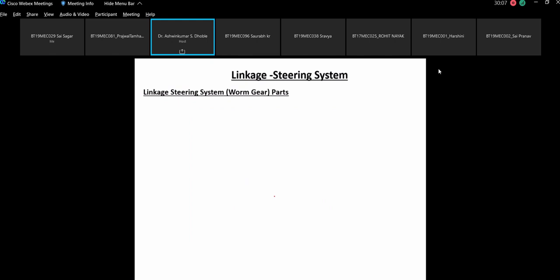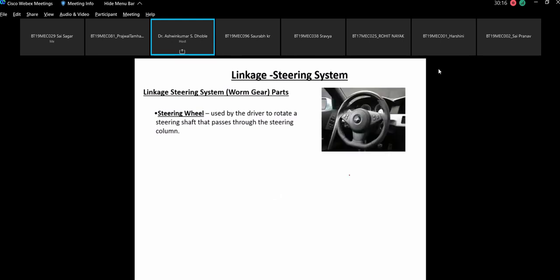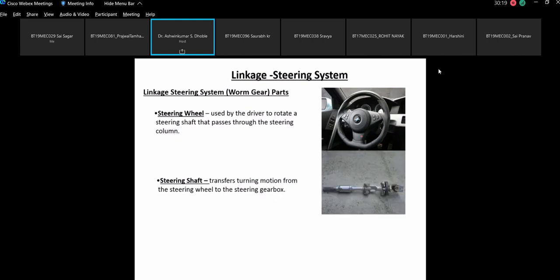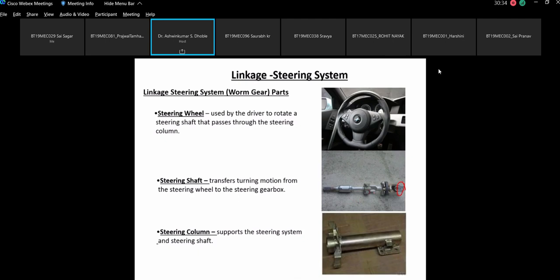And now the linkage steering system, one steering wheel used by the driver to rotate a steering shaft. So this is the steering wheel. Then the steering shaft, so this is shown as the steering shaft. This is the component which is called the steering shaft. You will see that there is a universal joint. This is for the connection to the other parts. Now the steering column, the complete assembly is mounted in a steering column to give the support. So it supports the steering system and the steering shaft. So this whole assembly joins the steering wheel with the steering column in the linkage steering system.